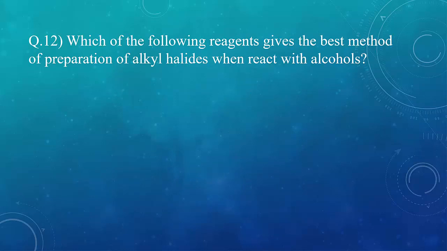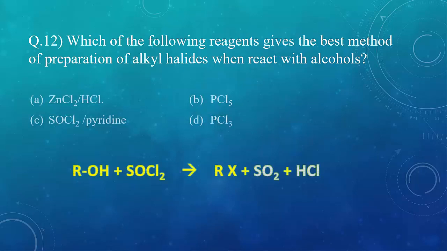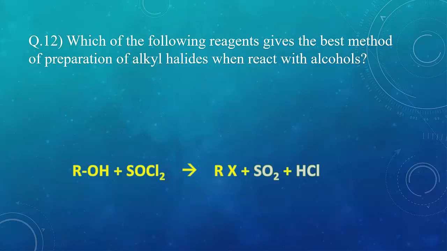Question 12. Which of the following reagents gives the best method of preparation of alkyl halide when react with alcohols? In the previous slide, we have seen one method of preparation of alkyl halide from alcohol and SOCl2. In that, we get SO2 and HCl as the byproducts. These byproducts are formed in the gaseous phase, so they escape the reaction mixture, leaving behind pure form of the alkyl halide. So that's why this is the best method of preparation of alkyl halide, as we don't have to separate it from the byproducts. So the correct option is C, SOCl2 in presence of pyridine.